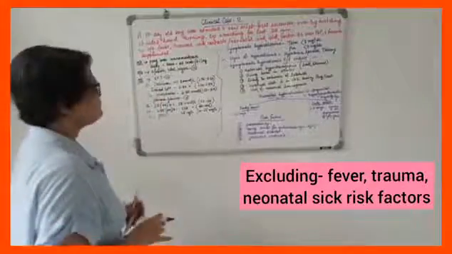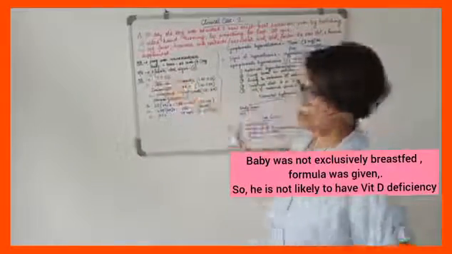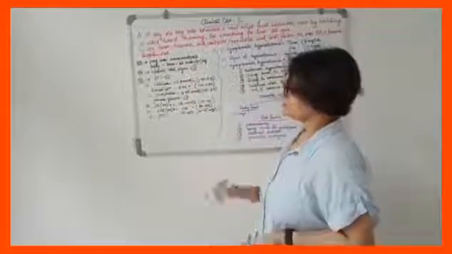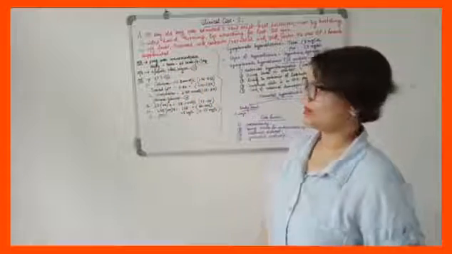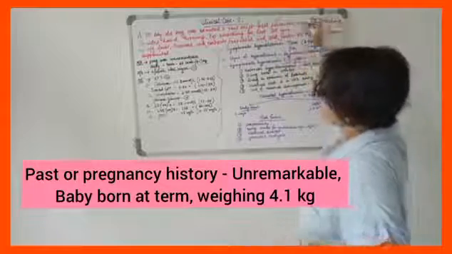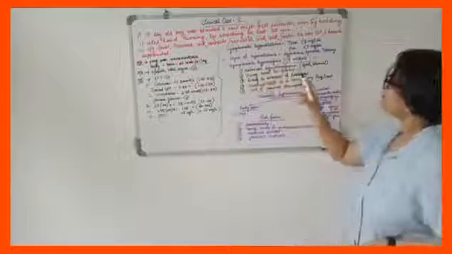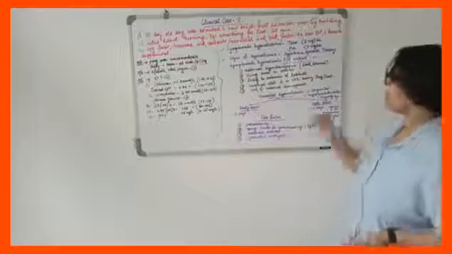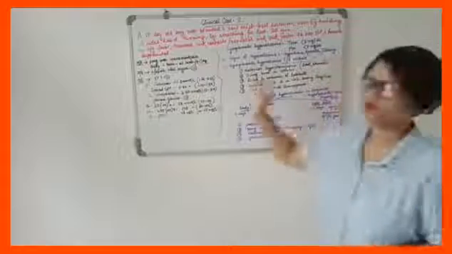Now we took the history of the mother during her pregnancy. Pregnancy was unremarkable. The baby was born at term and the birth weight was 4.1 kg. So there is no history of preterm delivery or low birth weight. From here we got some points: focal seizure, arm and leg twitching, right-sided hand turning, lip smacking for the last 30 minutes, no history of fever, trauma, or sick contacts. History of breastfeeding with formula supplementation. That means there is no deficiency of vitamin D as the baby was supplemented with formula milk.